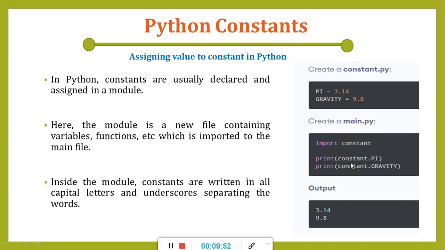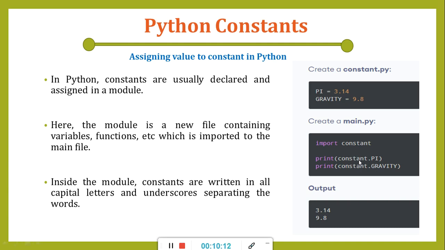So here the name of the module we should use is constant. If we simply write it as pi, then it will generate an error because pi is not a part of main.py. It is a part of constant.py. So you need to access them only by using the name of that module or that file itself, right?